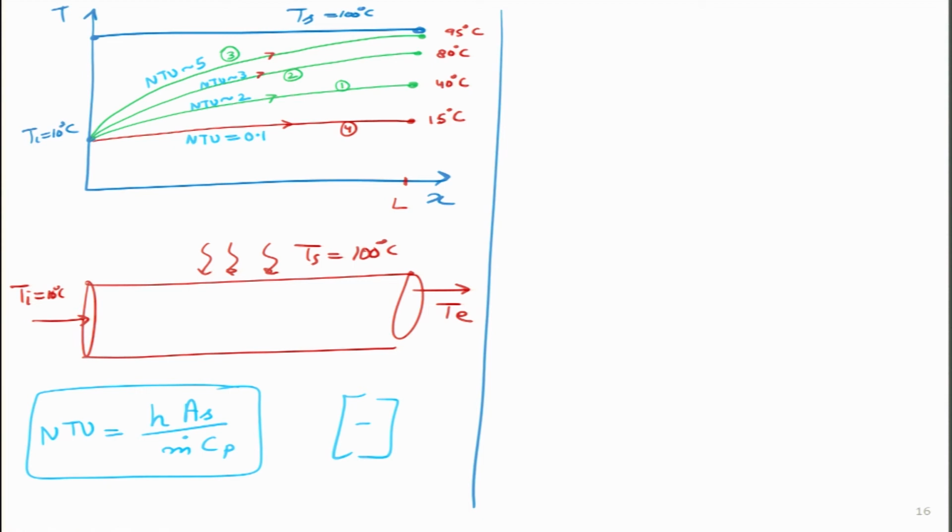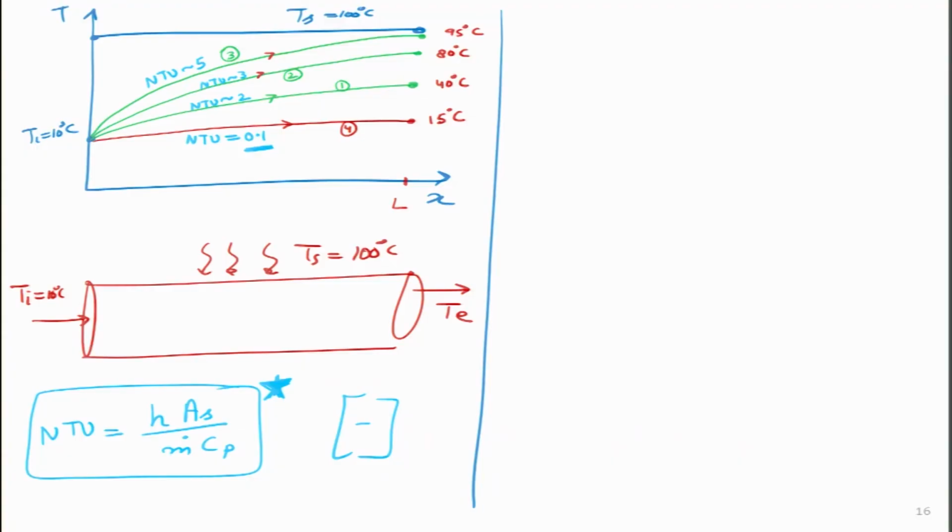So, what this curve actually tells us is, if the number of transfer units is, let us say, very low, it is 0.1. Now, let us look at this equation. How can the number of transfer units be very low? Which means all of these 4 parameters we can play around. Maybe NTU was 0.1 because the H value was very low, or H was not low, but m dot was very high. What does m dot high mean?